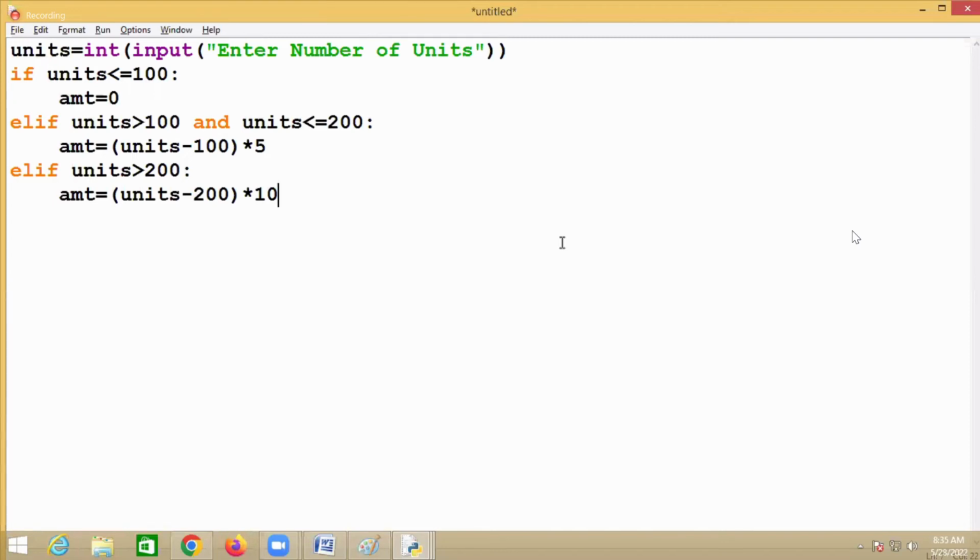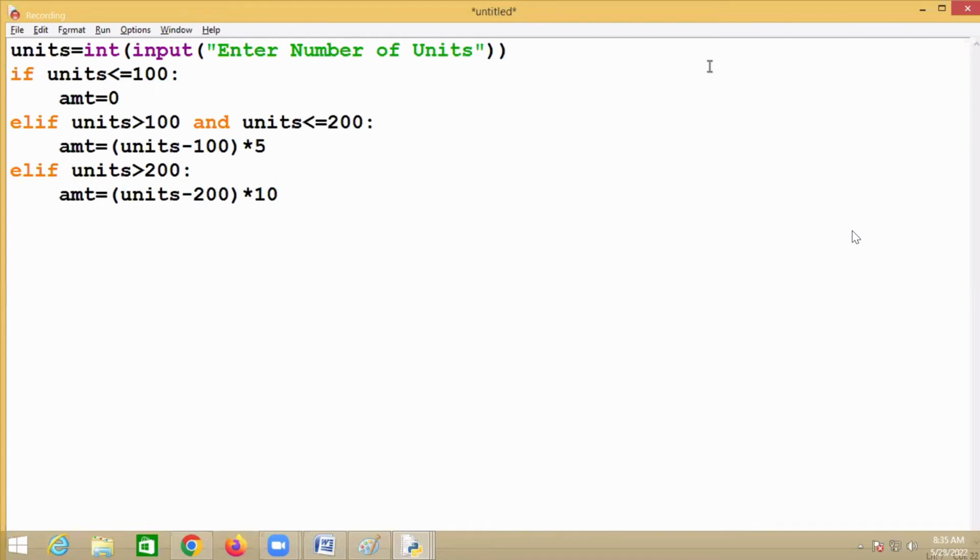Suppose 300 units. How many units? 300 minus 200 is what? 100. Let's calculate only for 100. 200 is free or 100 units is free? 100 units is free, not 200, right?